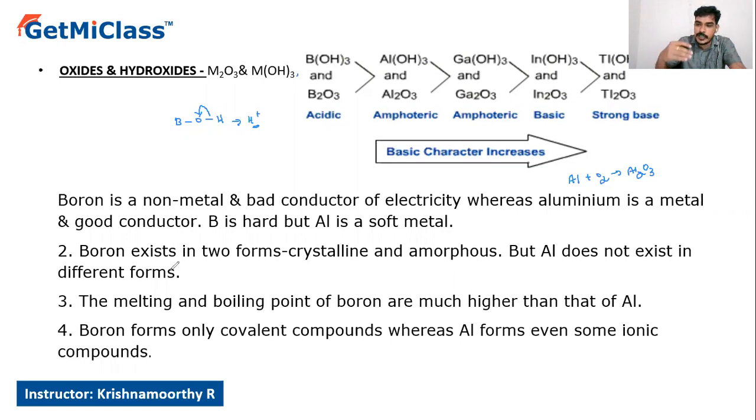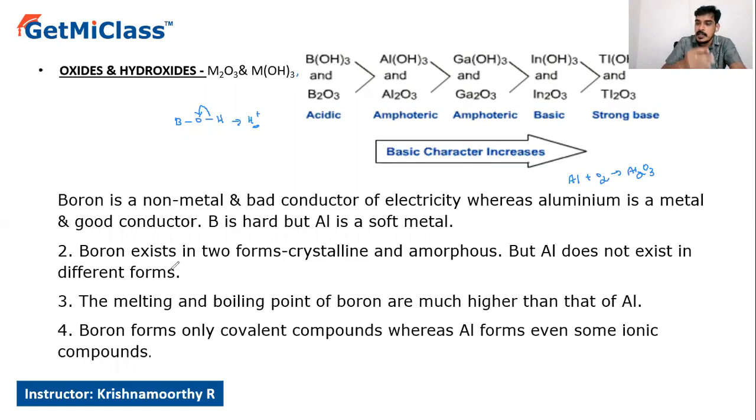See, you can see a number of anomalous properties for boron. Boron is a non-metal and all other group elements are metallic in nature, and boron is a hard element, whereas other elements are always soft elements. Boron has crystalline and amorphous forms, whereas aluminium cannot show different allotropic forms. And all other elements of the 13th group except boron are very good conductors of heat and electricity, whereas boron is a bad conductor.